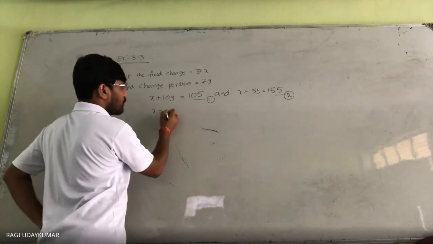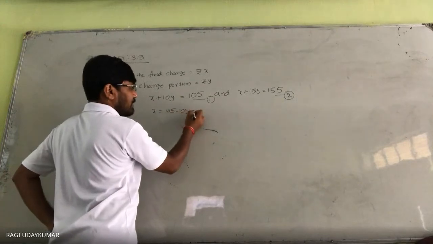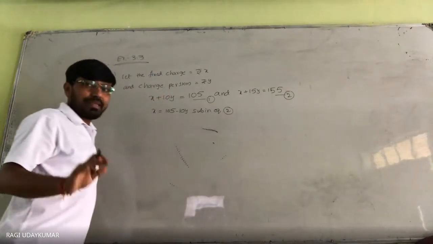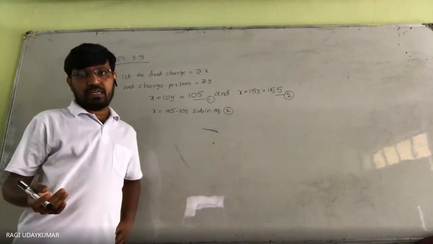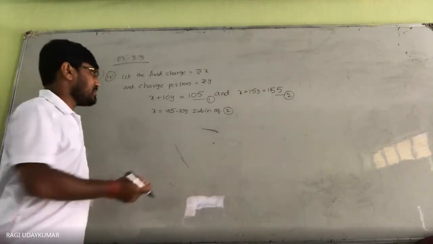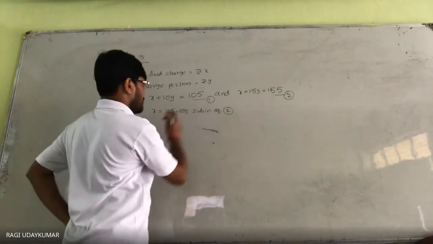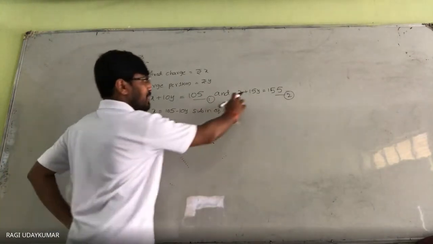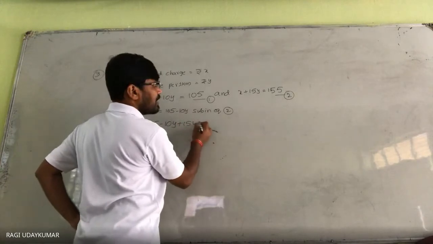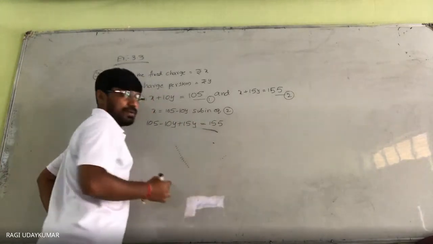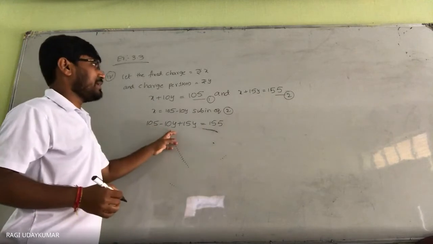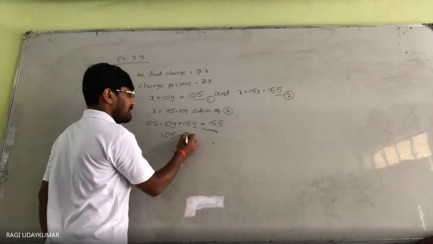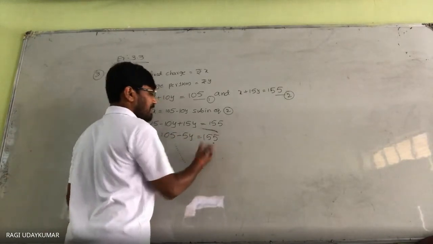So x is equal to 105 minus 10y. This you have to substitute in equation number 2. The main thing here is getting the equations; once you get the equations, it is an easy task. Substitute 105 minus 10y in equation number 2: 105 minus 10y plus 15y is equal to 155. So 105 plus 5y is equal to 155.